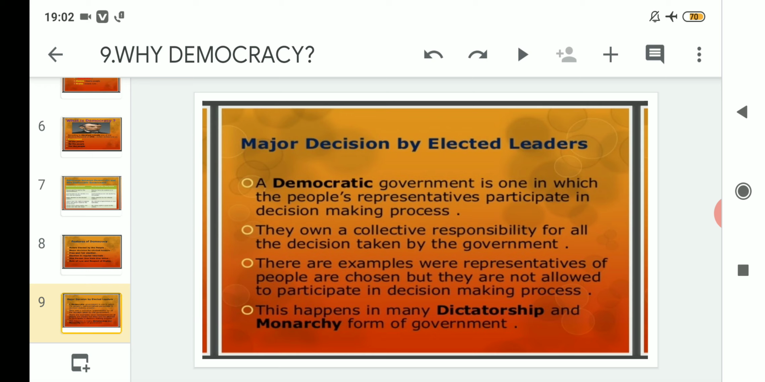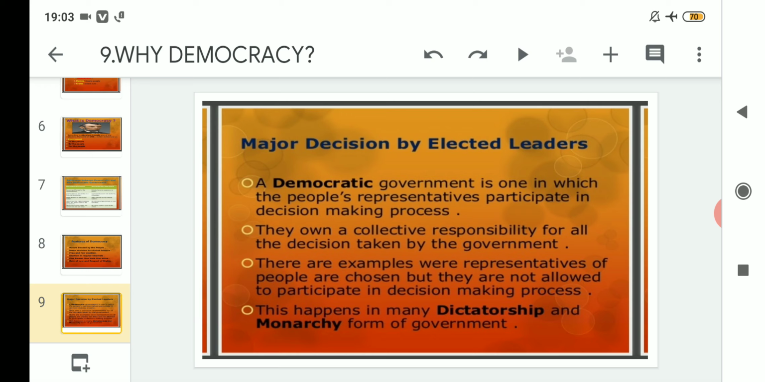That means in some countries, as we have already read, leaders were elected through a democratic process, but those leaders were not allowed to make their decisions for the welfare or development of society. And for what reason was it done? Because in that particular country, sometimes a military chief took over the democratic government, or some dictator did. This happens in many dictatorships and monarchical forms of government.